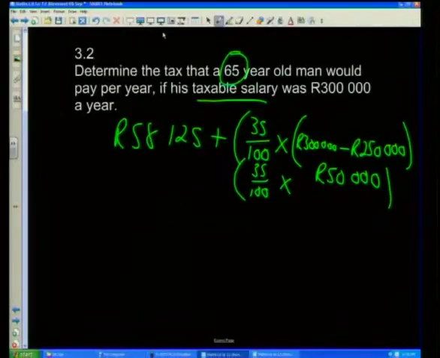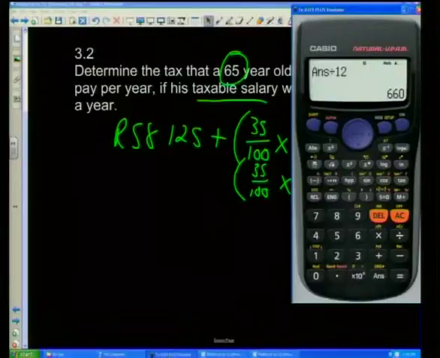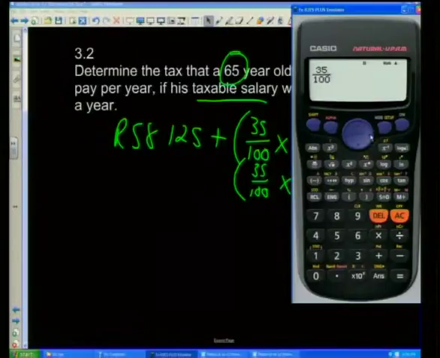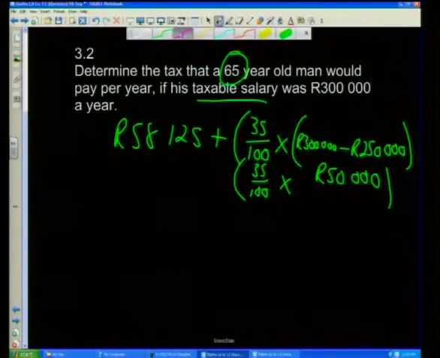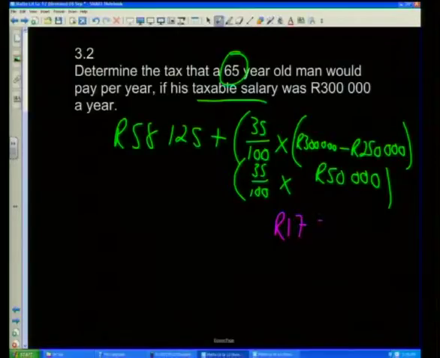So on our calculator, we want to find 35% of 50,000 equals 17,500 rand.